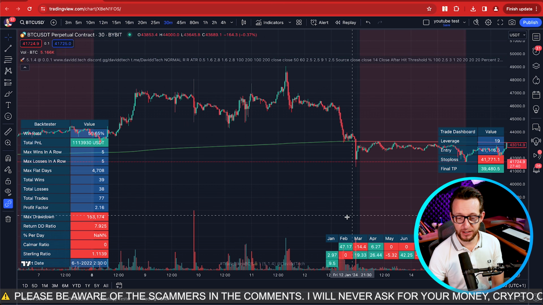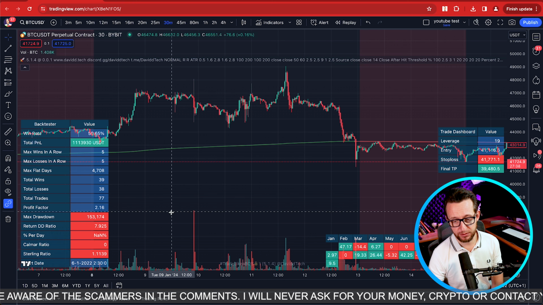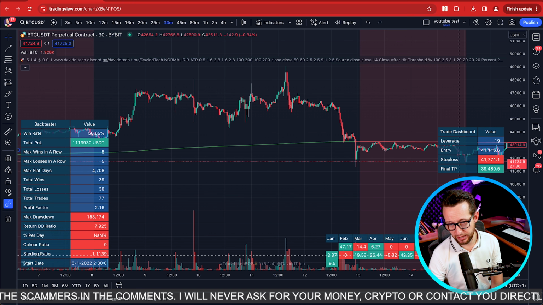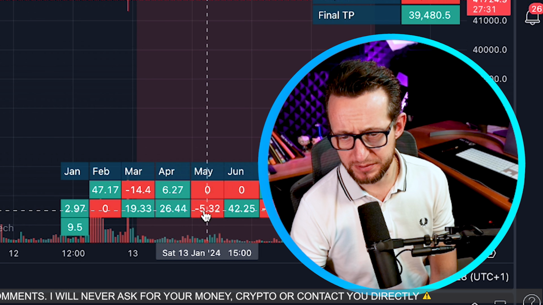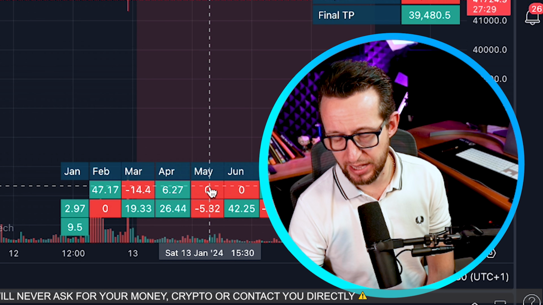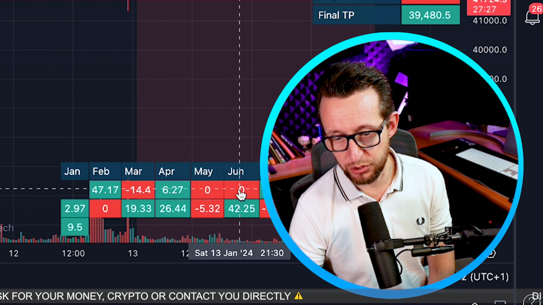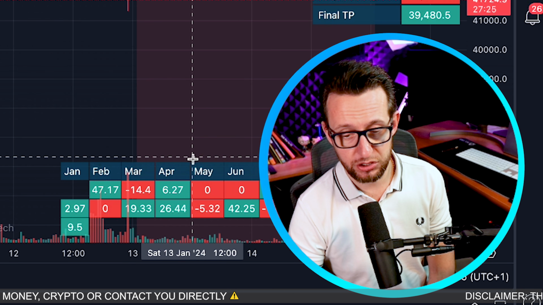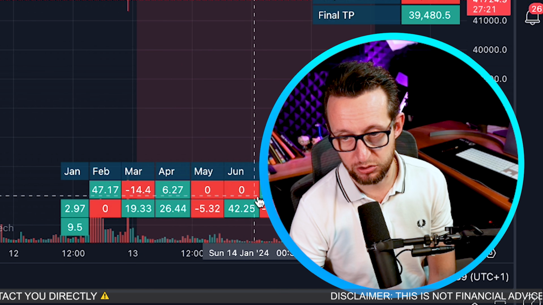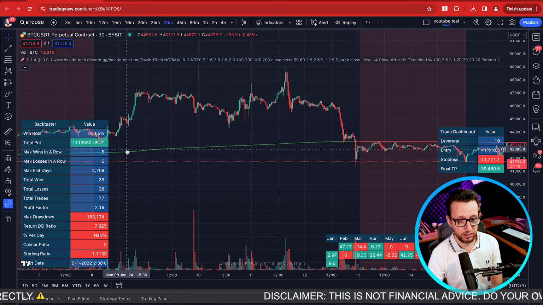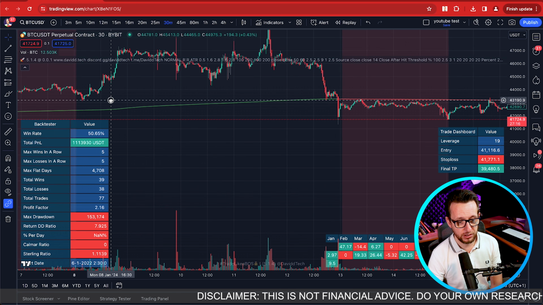Boom. Okay. As you can see, the backtesting results are pretty much in the green here. We have most months green, except for a couple of small months that seem to be losses. We were in a loss in May and June here, which are zero, so not really losses. There were just 0 trades. Let's have a look at some of the results and then we get over to the equity curve.